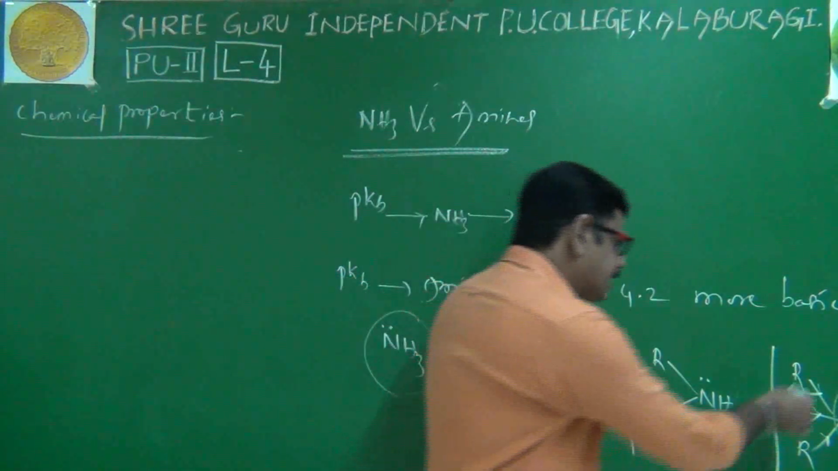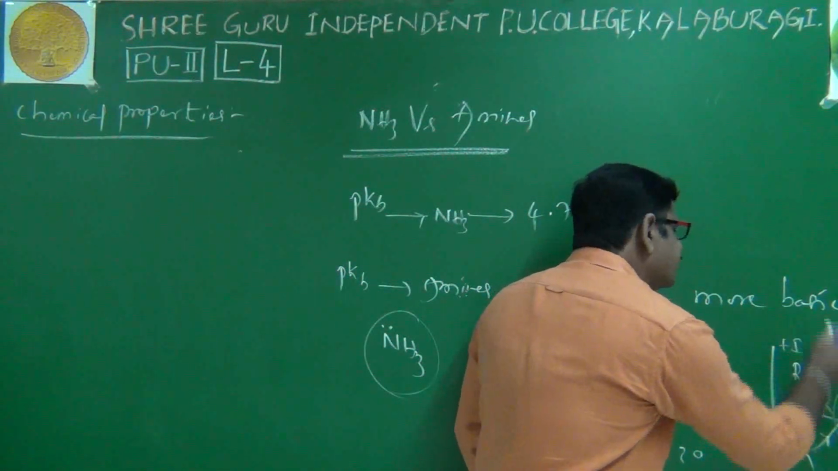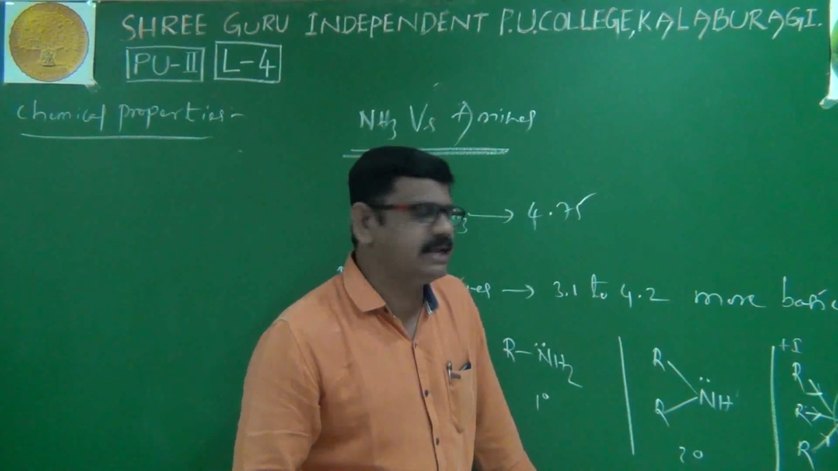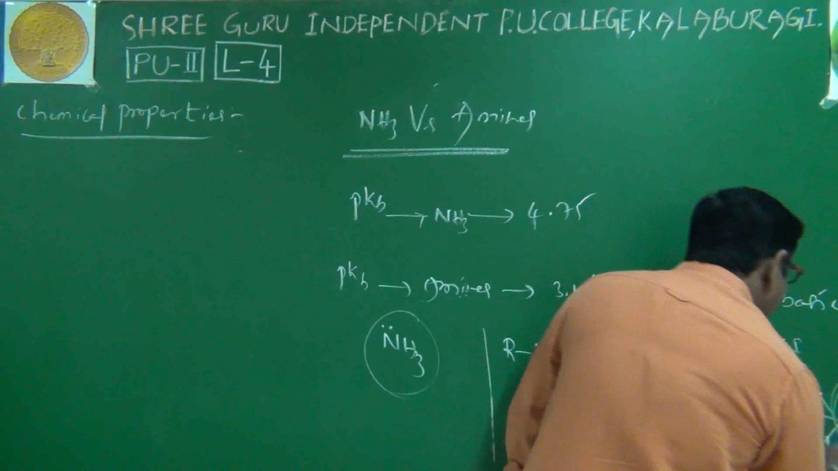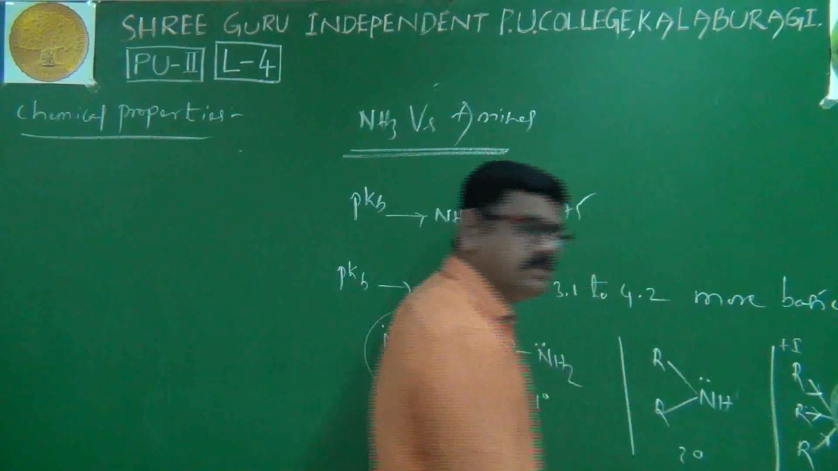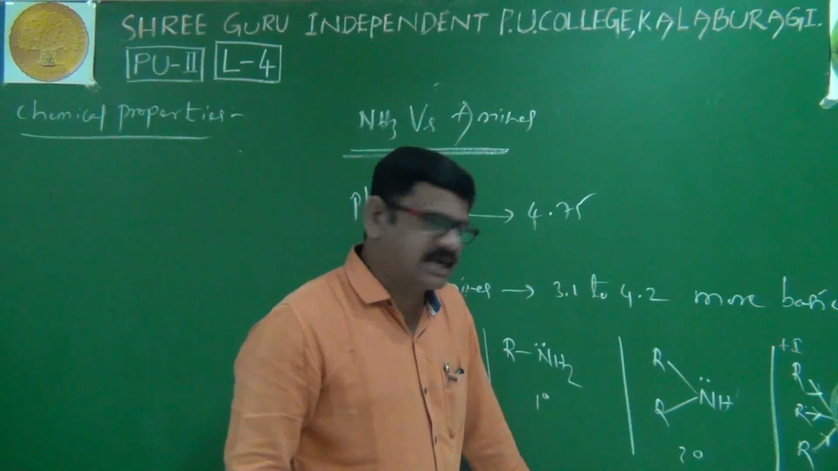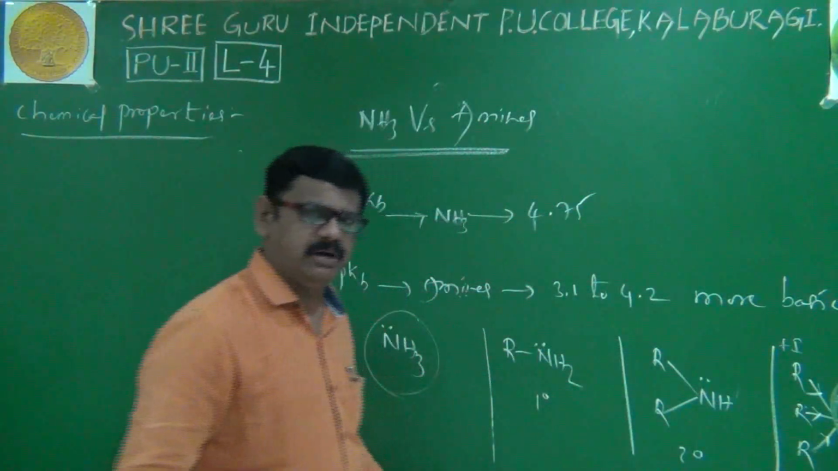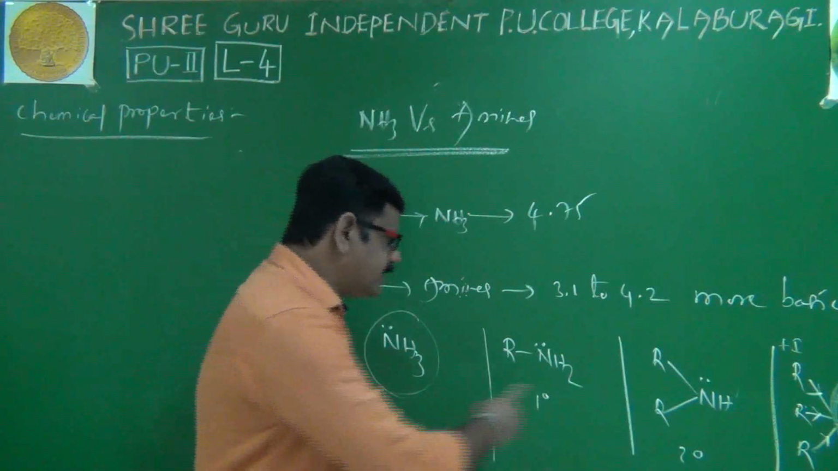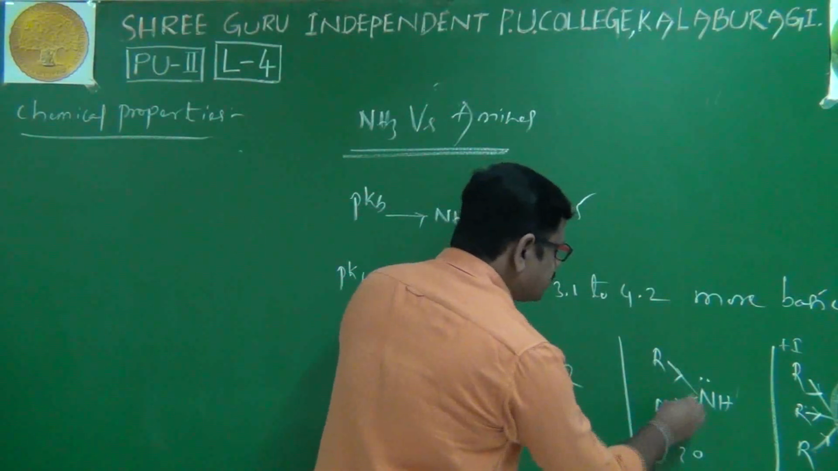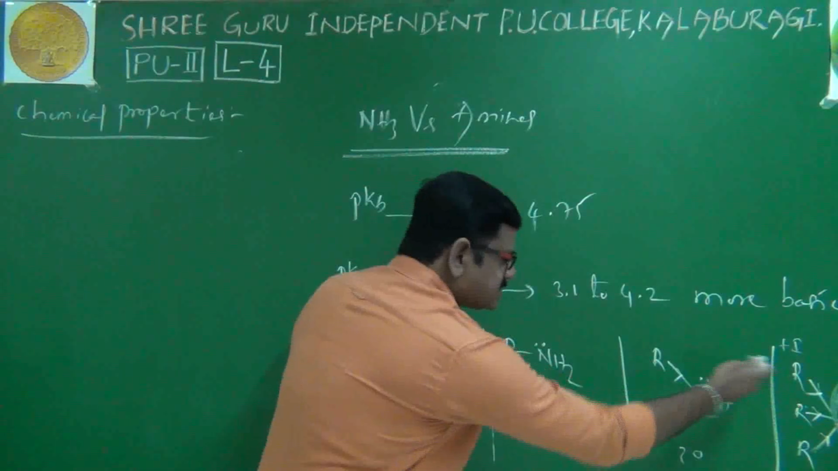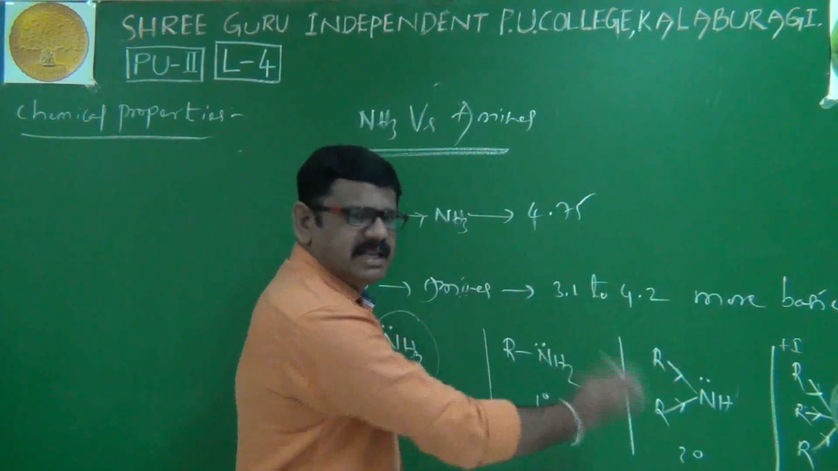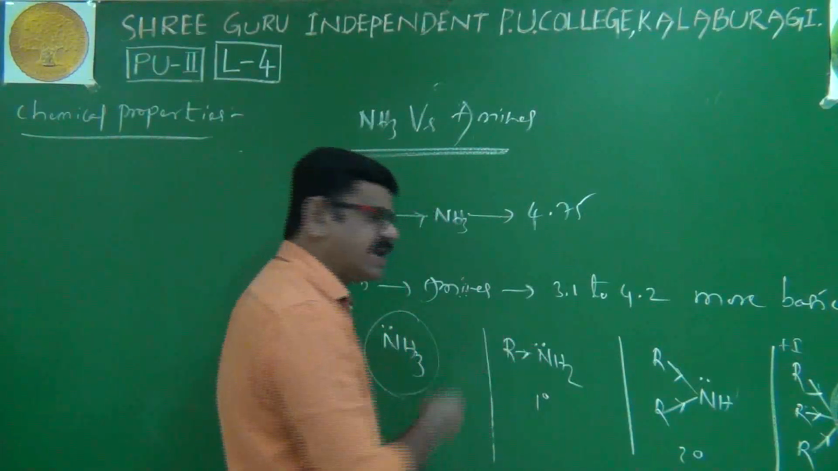I'll repeat. Here three alkyl groups are there, all showing a plus I effect, all having electron giving tendency. Because of that, the electron density at nitrogen will be more, and because of more electron density, electron pair donating ability will be more. In secondary amines we have only two alkyl groups, so compared with tertiary, the electron donating ability will be less. In case of primary, we have only one alkyl group.